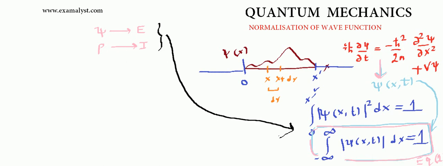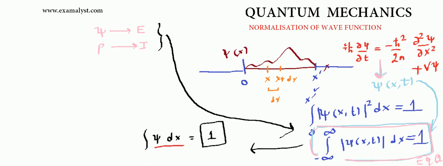Now something very interesting happens. If you look at the normalization condition, you see that there is a psi dx on this part with an integration, and this side we have just a number, and this number has no units, so it is a unitless number. That means this part must be unitless, or must have no unit. So can you guess what will be the dimension of psi?